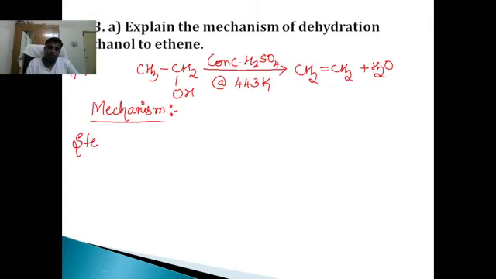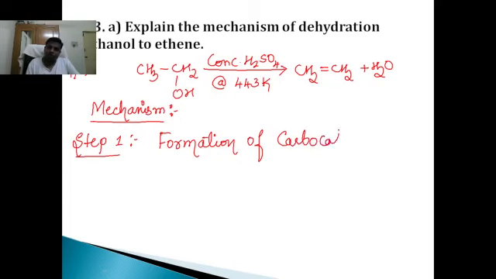Now, step 1. What is step 1 called? Formation of carbocation, isn't it? First step.